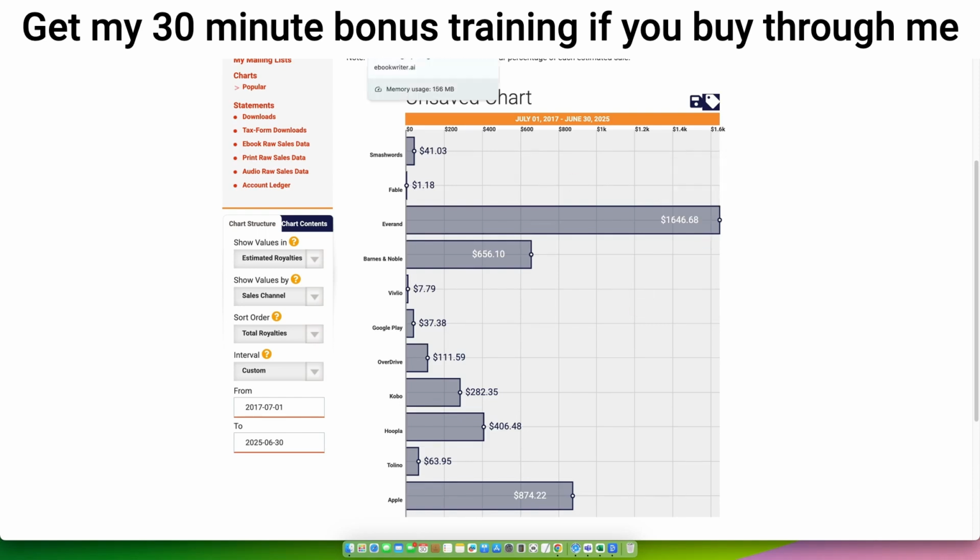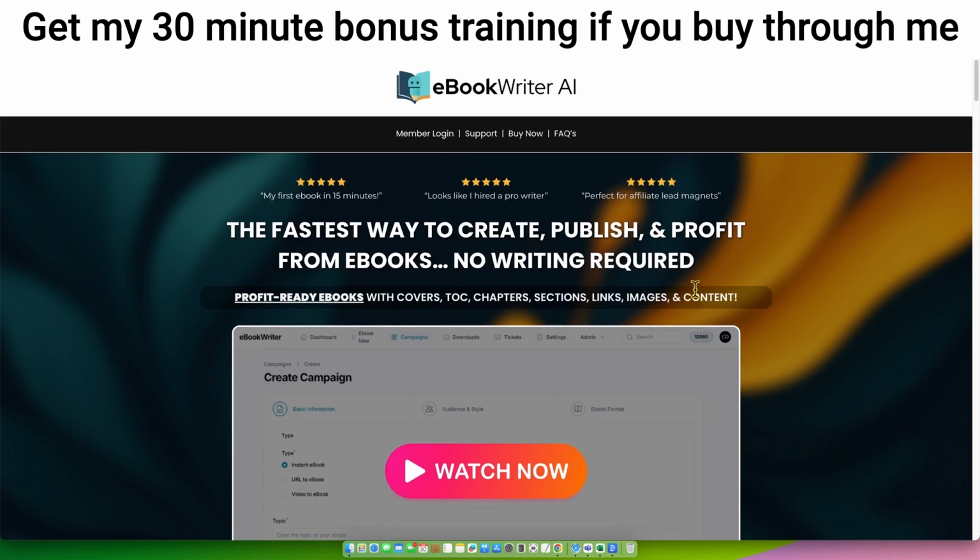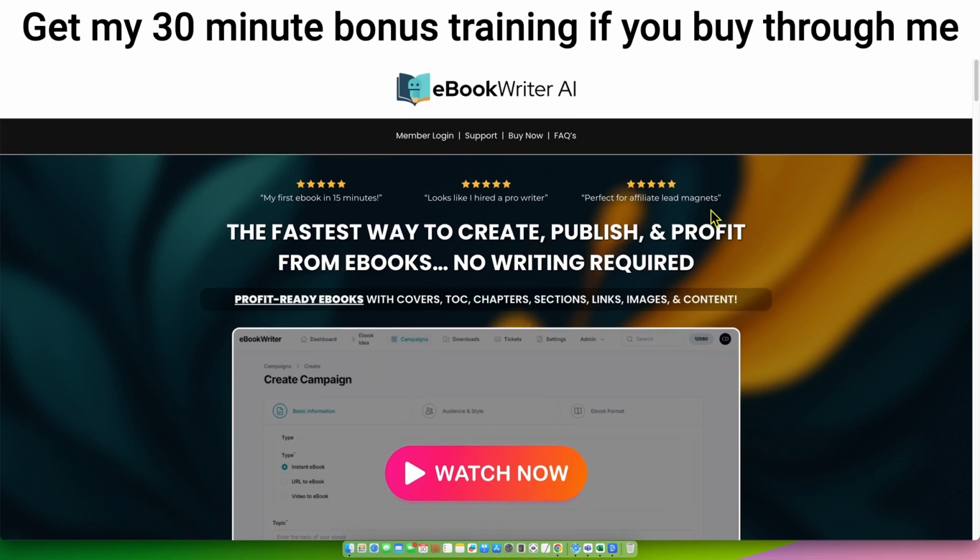Now, inside of the eBook Writer AI software, it's mainly focused on Amazon KDP, creating these ebooks and publishing on Amazon KDP. You can do that, but I also just give a fair warning, err on the side of caution, because I've had my Amazon KDP account banned from uploading too many books. And really it was a copyright ban from uploading low content and coloring books and so forth. But still, Amazon has a really good AI detector or low quality book detection. And so you just want to be careful. But you can use this to create ebooks and sell them on Amazon KDP or another platform.